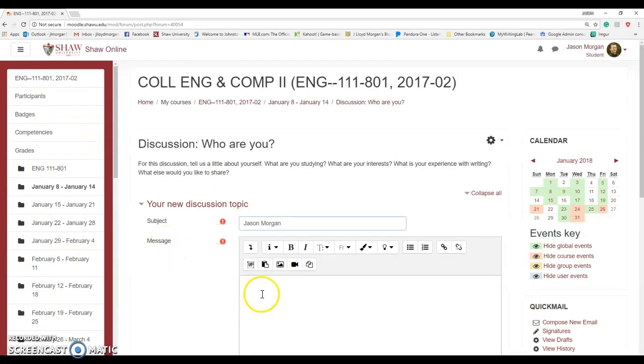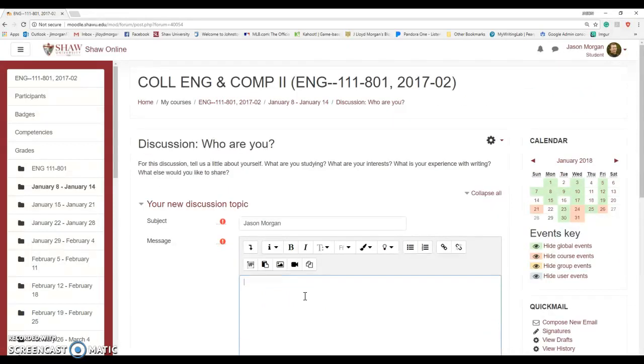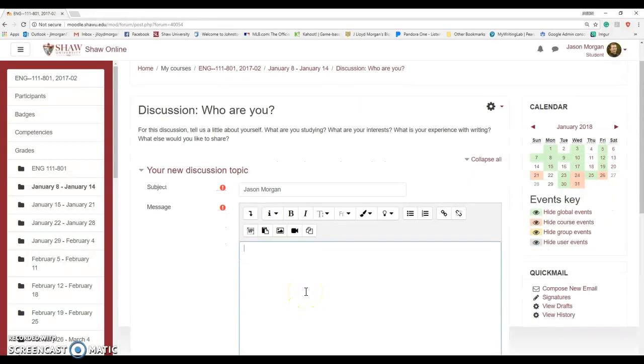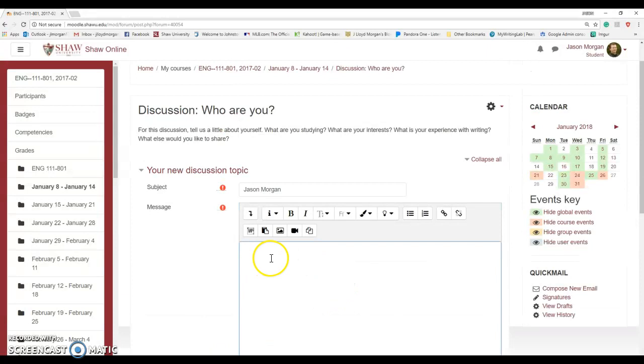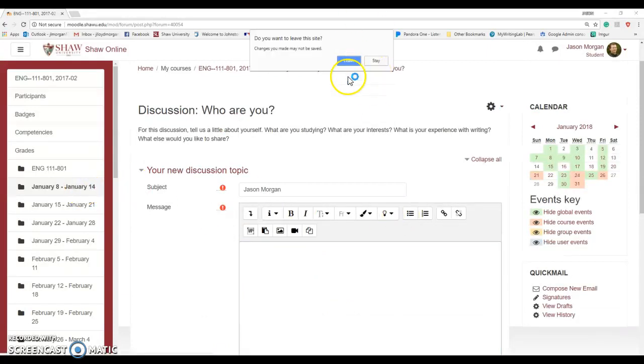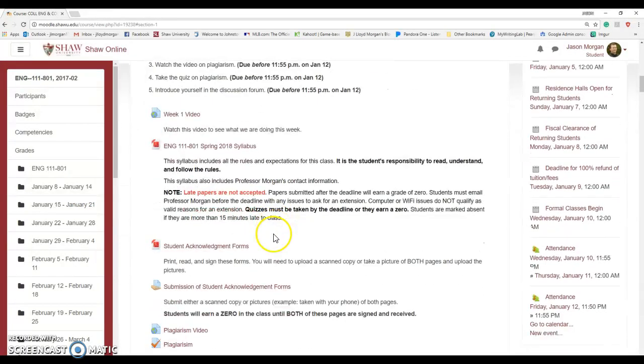And then tell a little about yourself. What are you studying? What are your interests? What are your experiences writing? What else would you like to share? If you want to, you can share a picture of yourself. You don't have to. But anything you want to share, keep it clean. Again, Baptist college, so keep it Baptist, Christian friendly. And then you would just hit post to forum. That's the goal, just to post to the forum. I'm not actually doing any of these things. I will post something for you to read at some point in time.